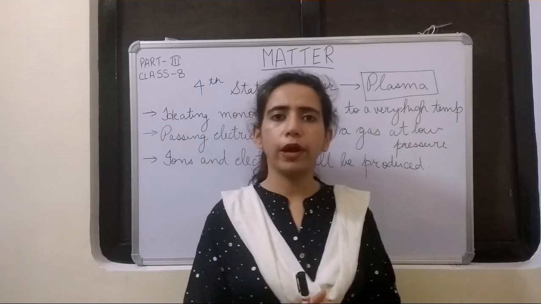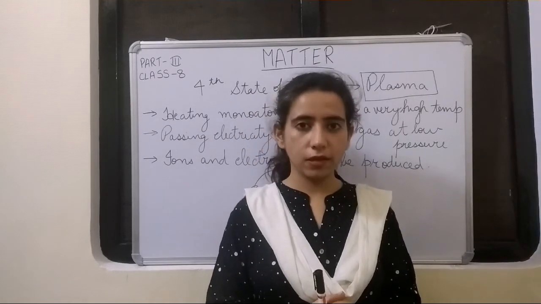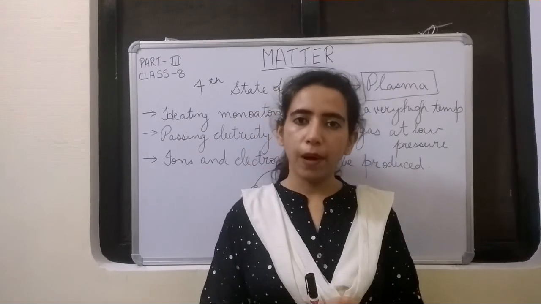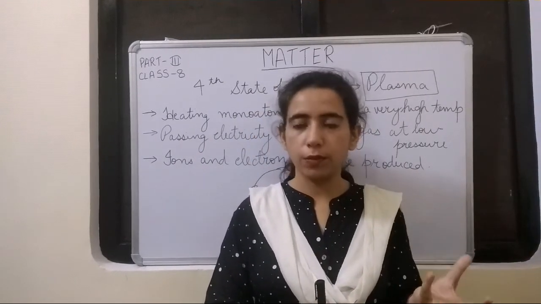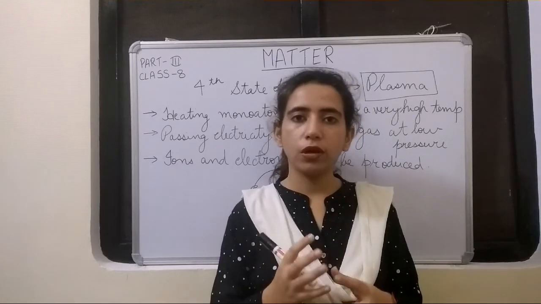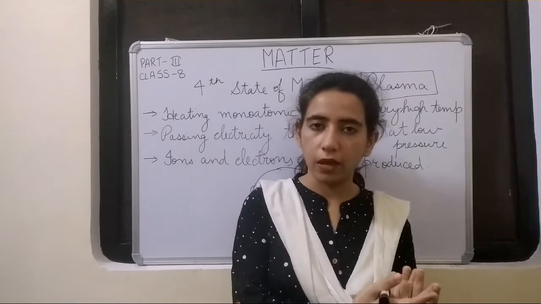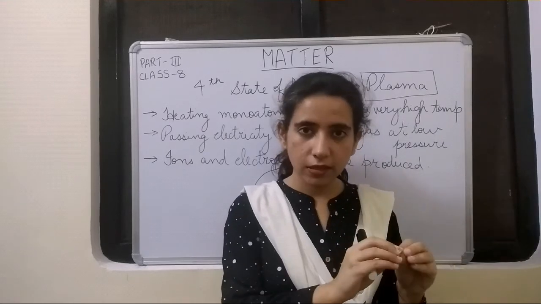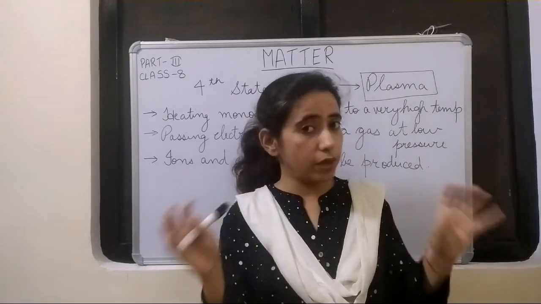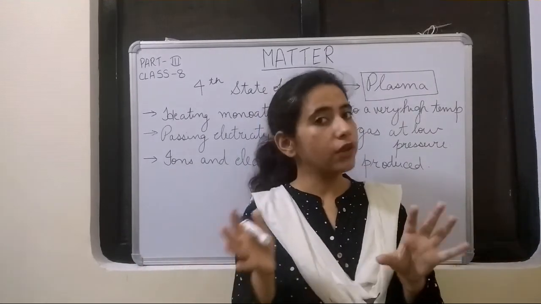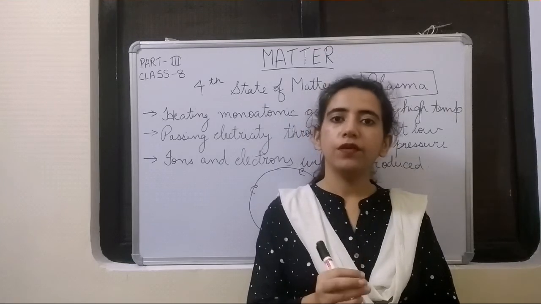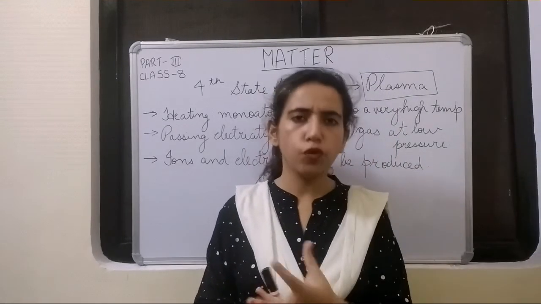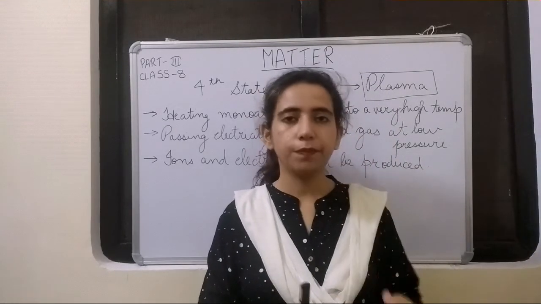In the first video I told you that matter exists in three different states, but a few more states are possible. But why did we not take those states in the beginning? Because these are rare states. These states exist only in extreme conditions, so they are not given that much importance. But we will see a few points on the fourth state of matter.